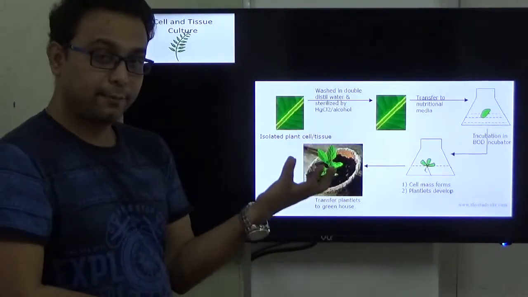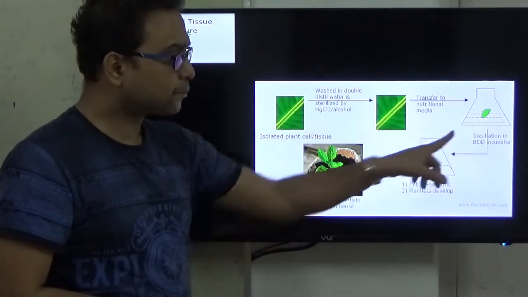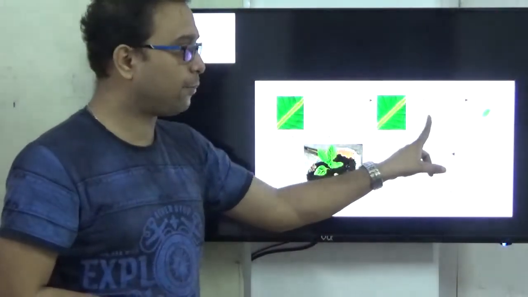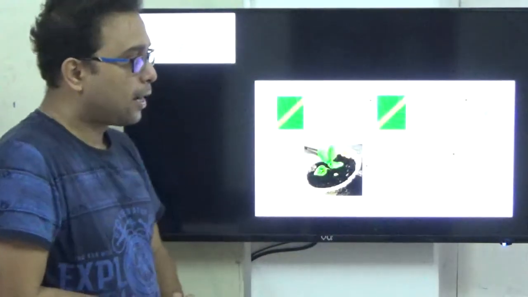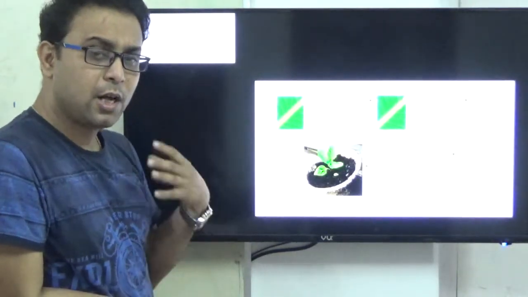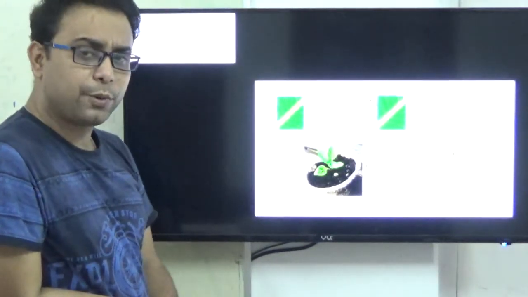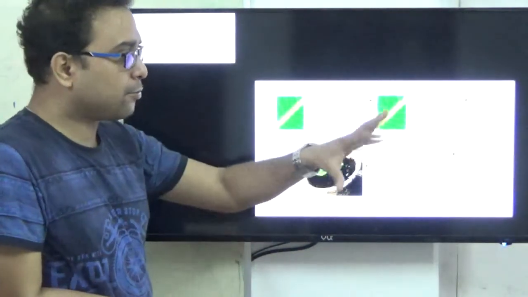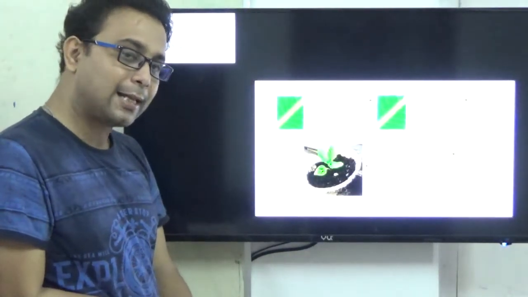Next, we prepare a medium. Medium means the food, and it is commercially available. We prepare this food and put the sterilized plant part into this medium under sterile conditions, and we incubate it in the BOD. BOD chambers are where the temperature is optimum for growth. Next, after 10 to 15 days, depending on the plant and also on the medium, a mass of structure develops. This mass of structure is called the callus, and first the callus is formed.